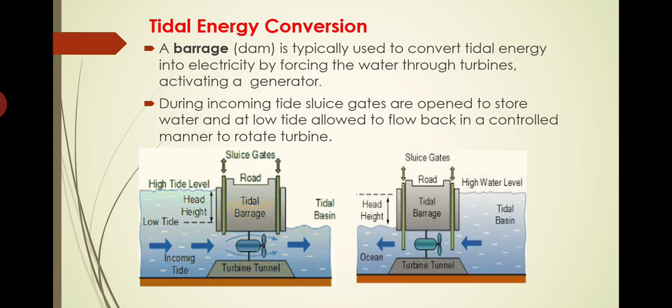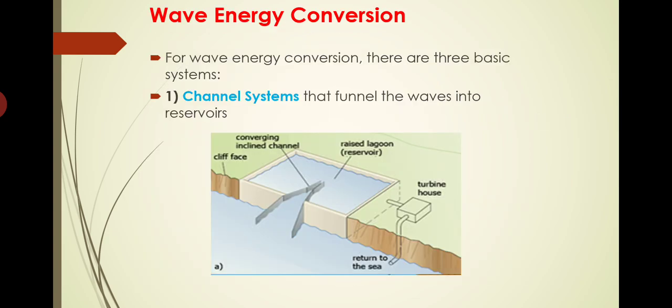Anyway, in one direction it is possible to produce the electricity. If you have the technological advancements, we can go for the production in both directions also. That's all. Anyway, by barrage or constructing a dam near the shore of the sea, we can produce the electricity. That is the one method of converting tidal energy to power. Okay, now coming to the next one, that is wave energy conversion.